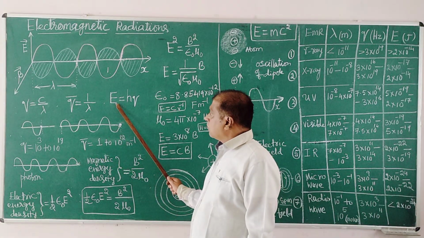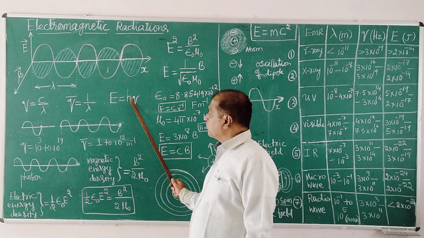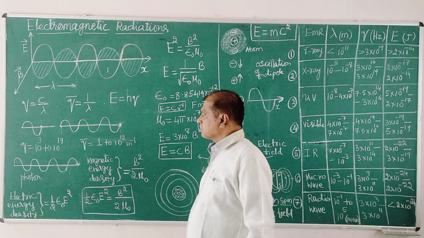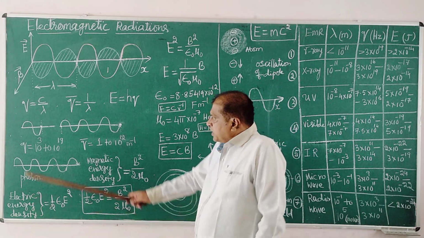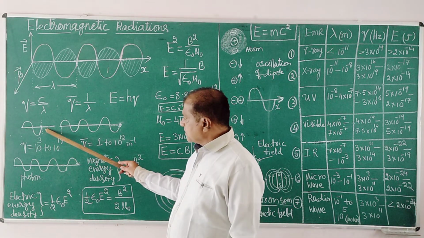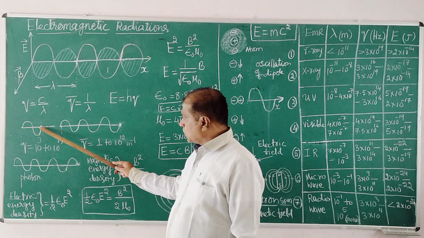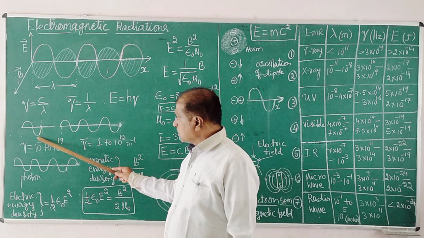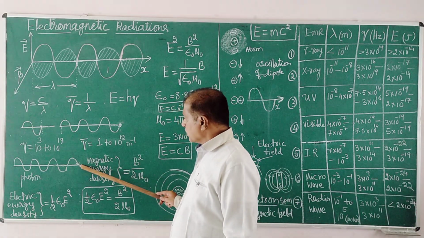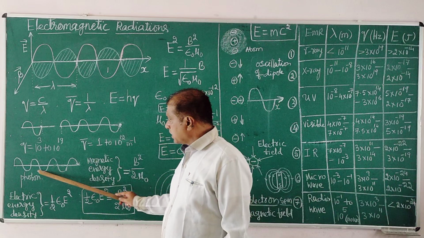And the photon, the energy of one photon. What is one photon? You know the frequency. What is frequency? The number of waves passing through a point in 1 second is called frequency. Those number of waves together in one line is called one photon.